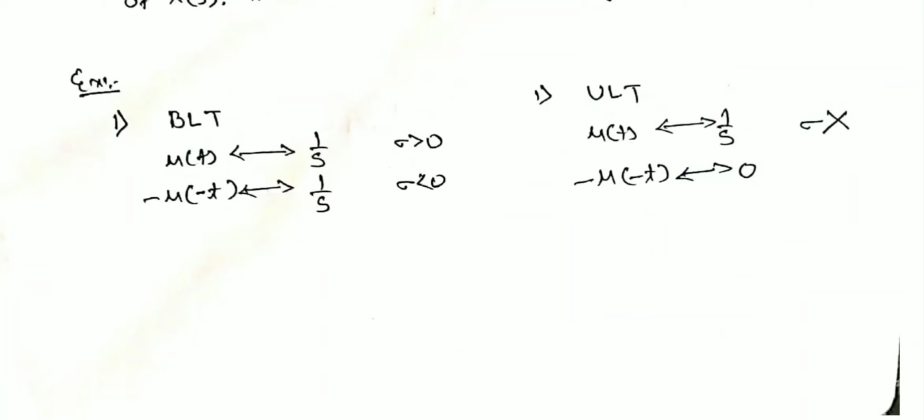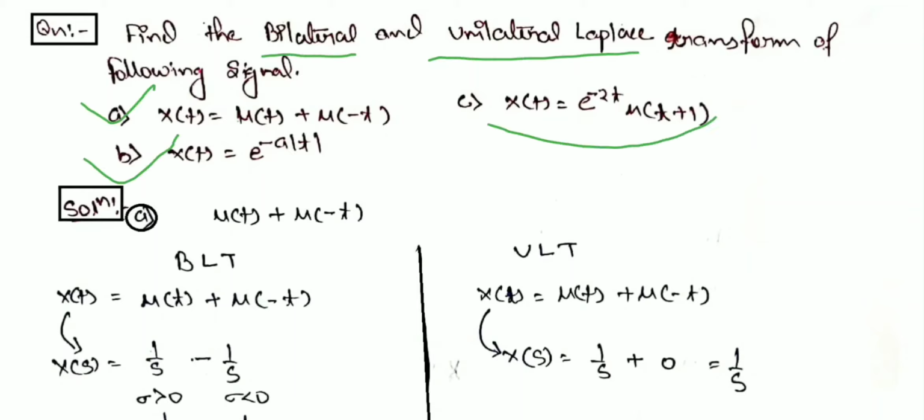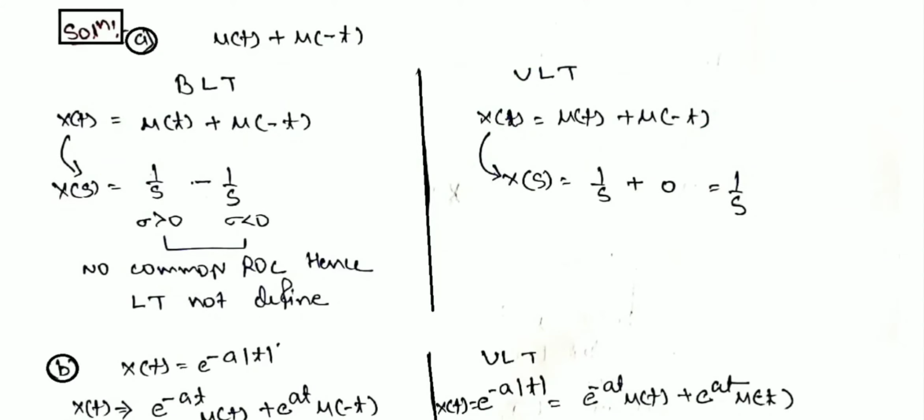Okay, let's take another example. We have to find the bilateral and unilateral Laplace transform of this signal. We divide it into two parts, u(t) and u(minus t).